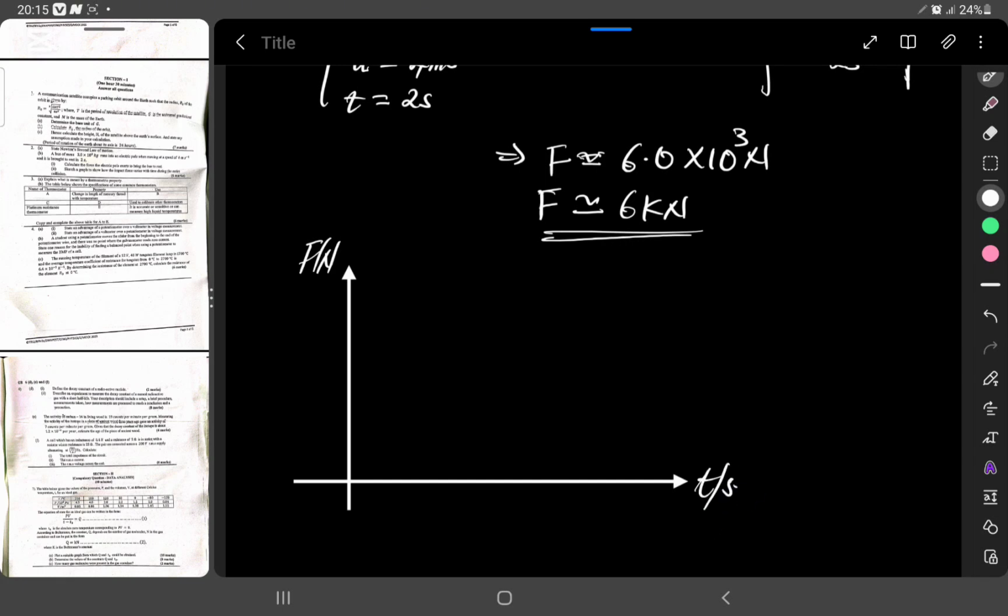Normally, during impulse, the graph of force against time looks like this: immediately during impact, the force increases sharply, and as time progresses, the force decreases. Normally, this value should be the maximum force.